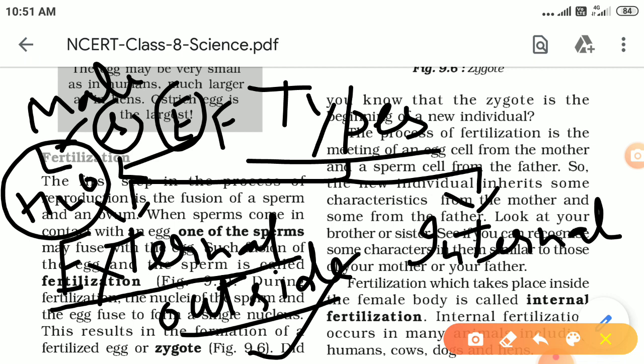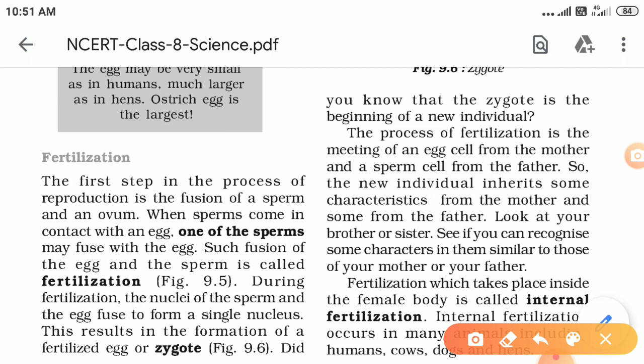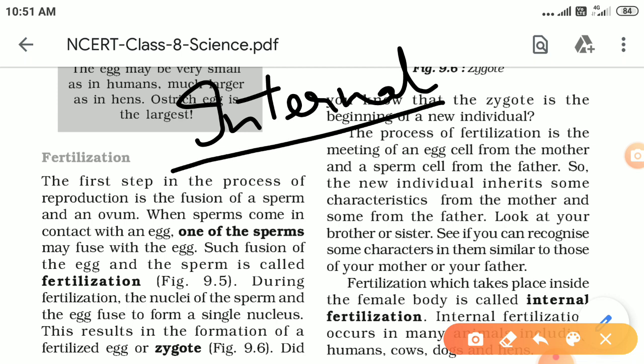Now what is internal fertilization? That I'll explain now. As the name says, internal means inside. So in internal fertilization, as we have studied about the human reproductive system, the reproductive system of the female, this is the ovary.